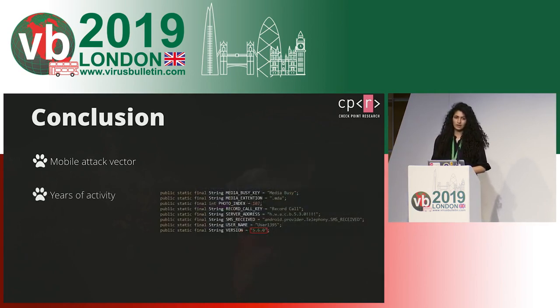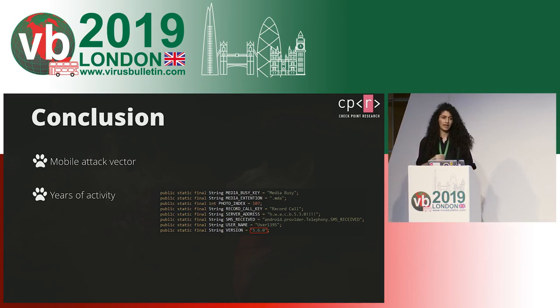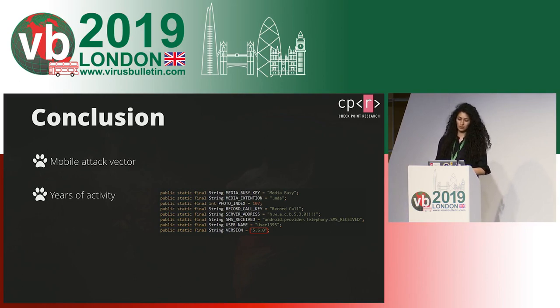This attack has been going on for years. The earliest variant we have shown you goes back to 2015, but again, it may have roots older than that. We started with version 5.6.0 in the backdoor that we've seen at first. The earliest one I found, I believe, was the 4-point-something, and not all versions of the backdoors had that numbering system, so I'm wondering what about the first or the second version here, which years do they go back to? And again, this may have been active for longer than what we've seen, but it has at least 5 years of activity and still managed to remain under the radar and not be detected for a while, surprisingly.